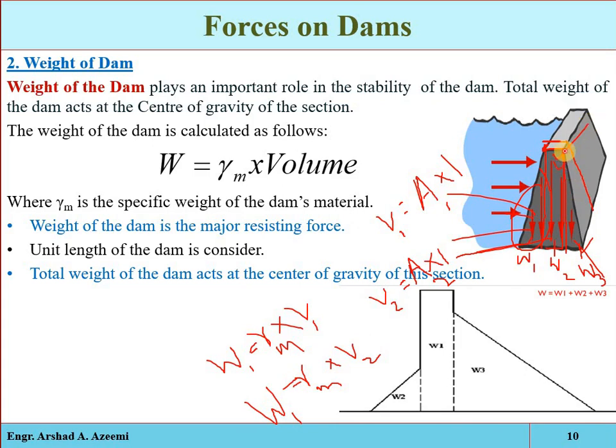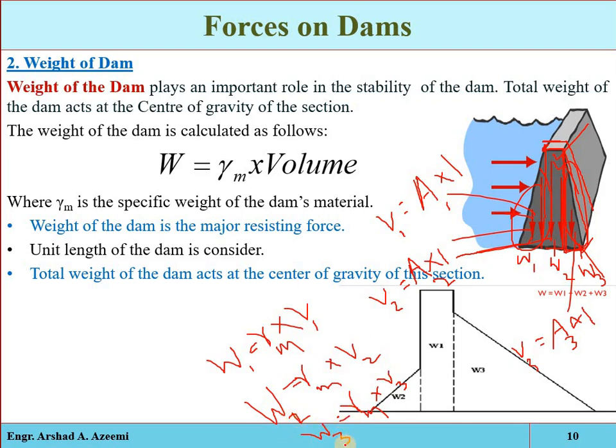Now see the third one, that is also a triangular shape, so we can find its area, that is 1/2 base multiplied by height, so the area of this portion multiplied by unit length, we will get V3, the volume of the unit length of this portion.